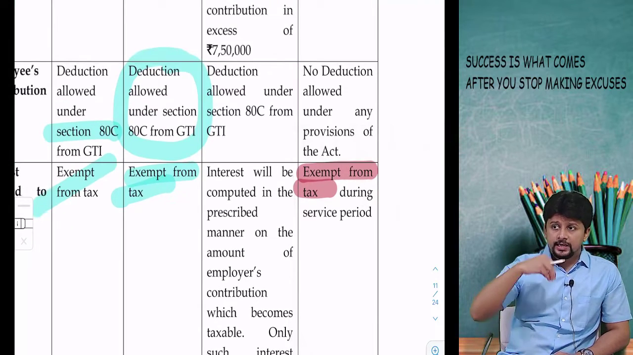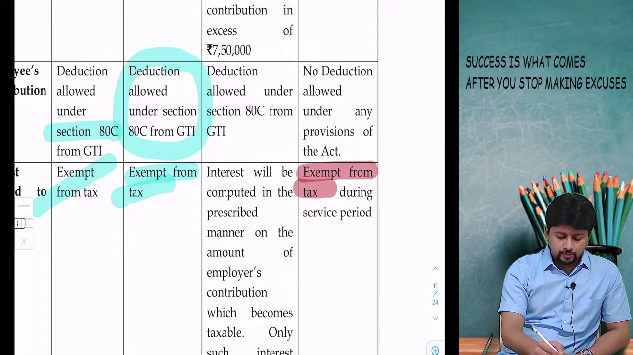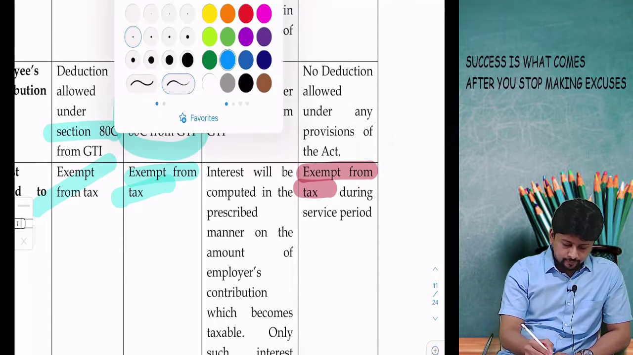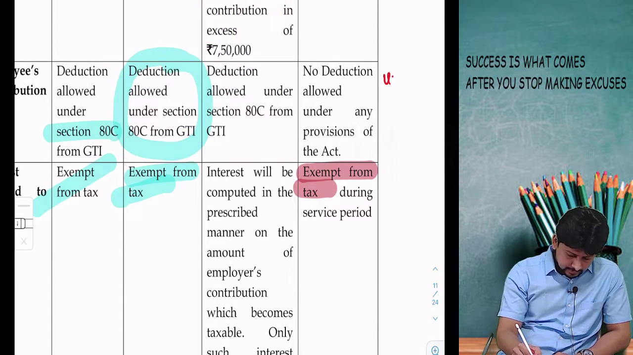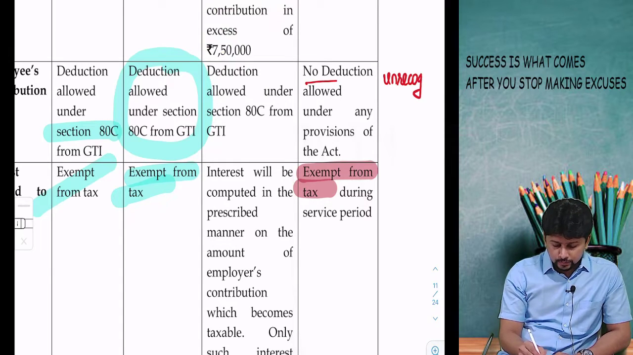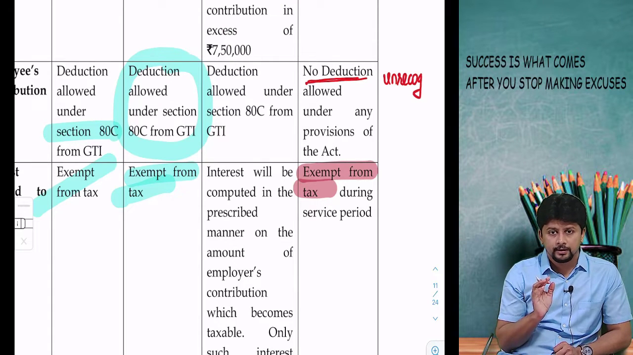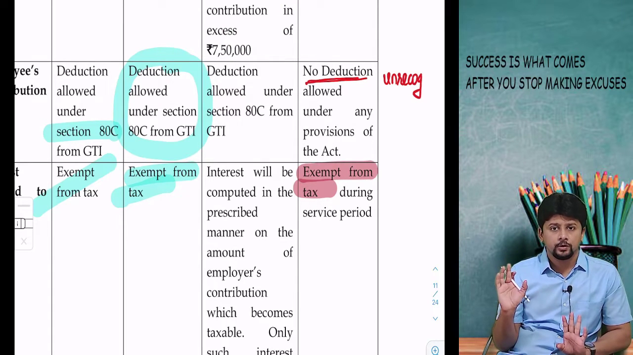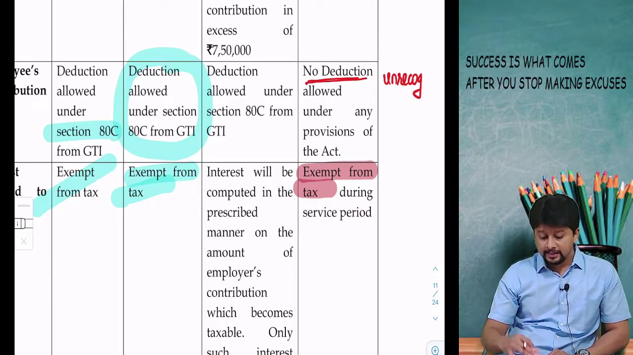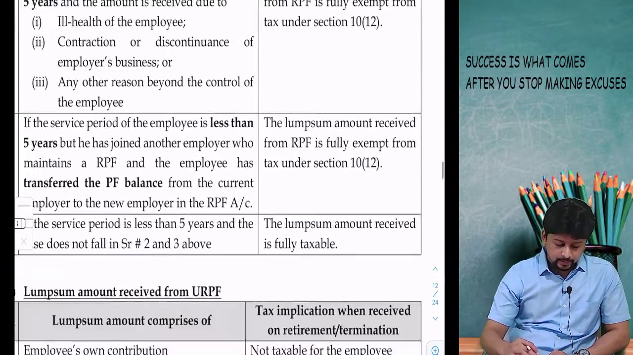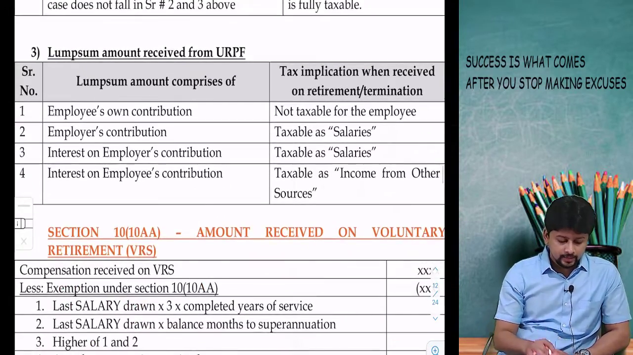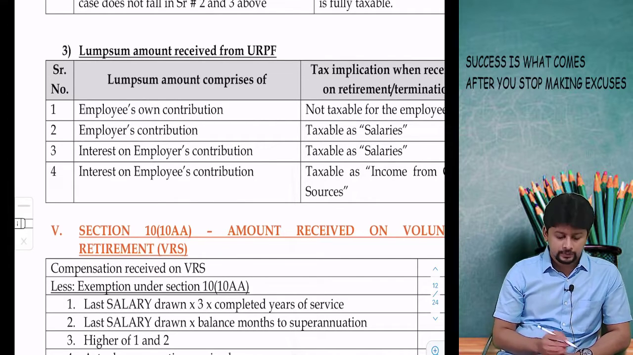As an employee, when I am making a contribution, my fund is unapproved, unrecognized. So there is no deduction allowed under section 80C or under any other provision of the Act. There will be no deduction at all available. When I receive the lump sum amount, it will comprise of these four things.